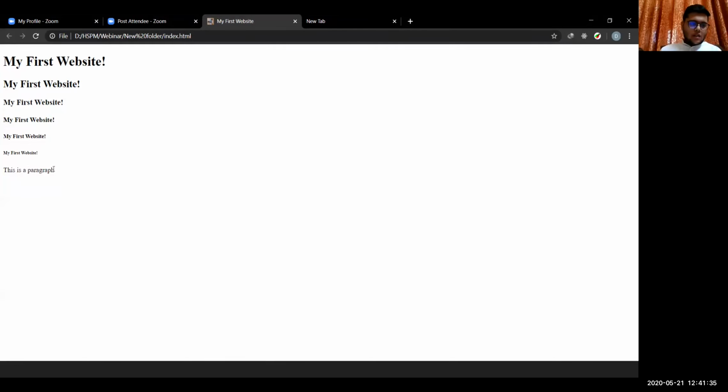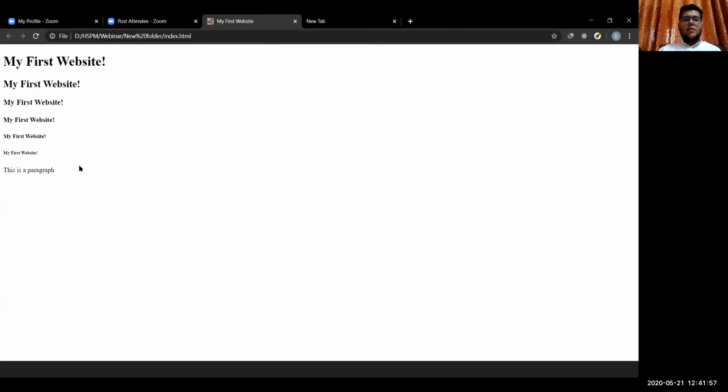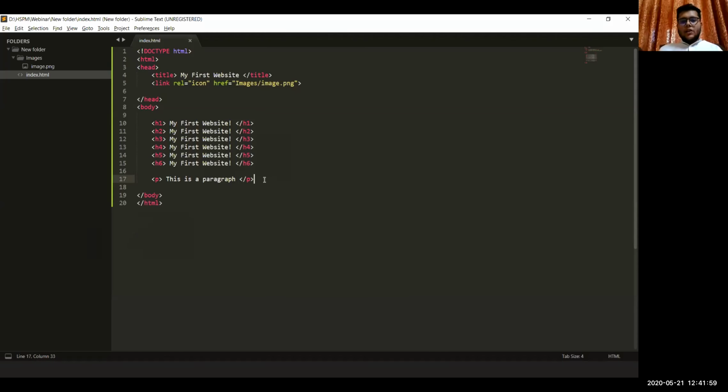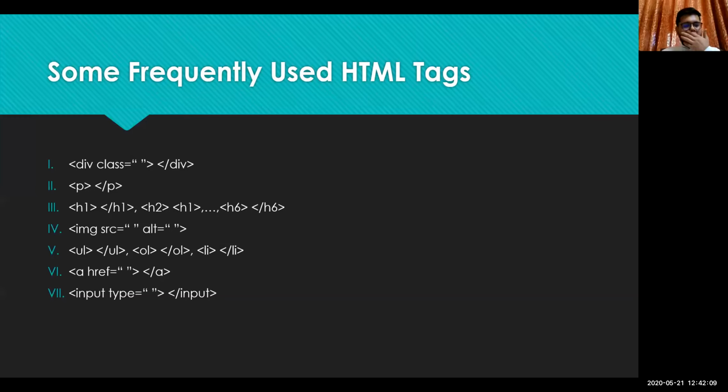Notice that this paragraph's font size is bigger than h5 and h6, but the headings are a little bit bold. The font weight of these is more, and the paragraph is a little light. That's the difference between a heading and a paragraph. Now we have paragraphs and headings in our hands, so we move on to the next.